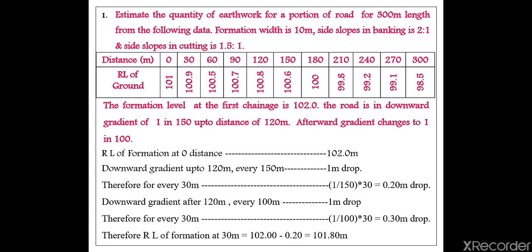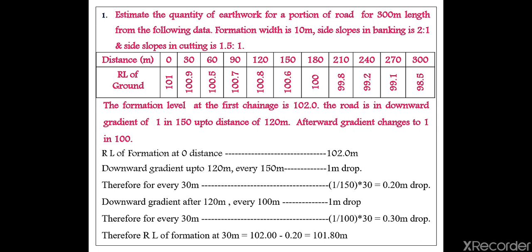That means what? Previously it was downward, so here also it moves downward only, but with the gradient 1 in 100. Previously 0 to 120 it is downward gradient which is 1 in 150, and afterwards the gradient changes to 1 in 100. That means downward gradient only, but the value of the gradient changes, that is 1 in 100. So up to 120 meter we have to take 1 in 150, after 120 meter we have to take 1 in 100. Okay, now the solution.